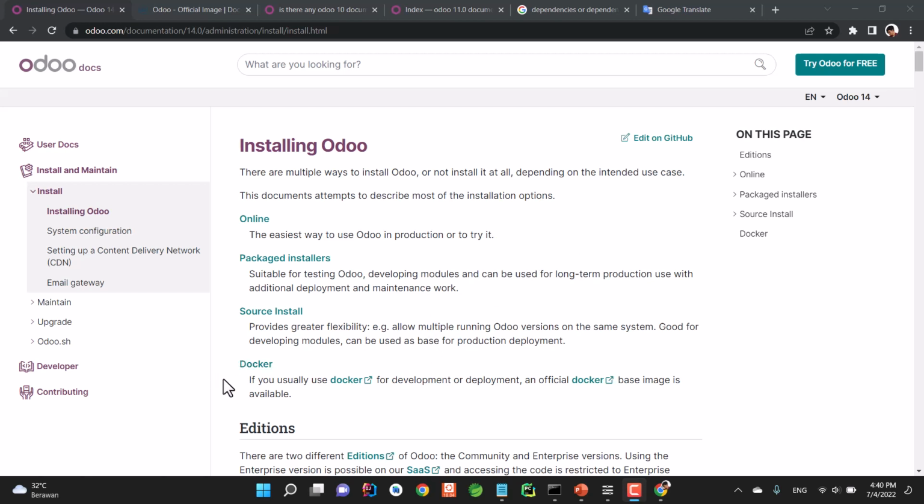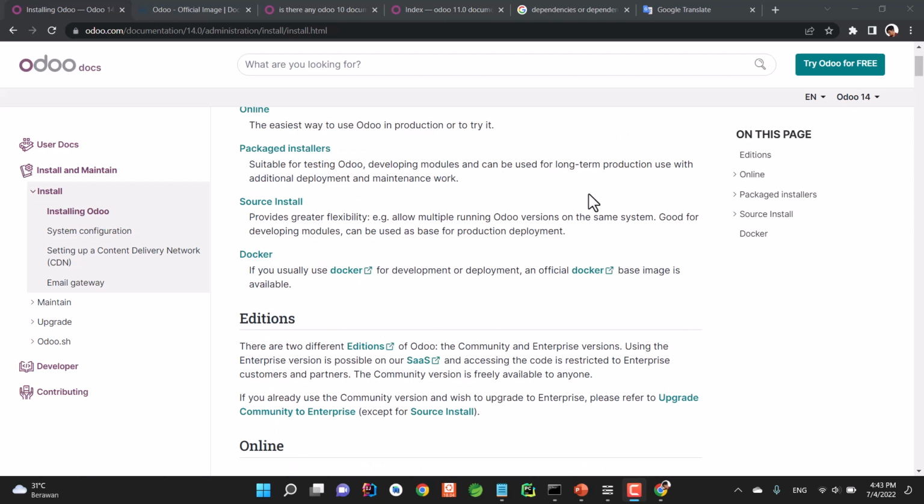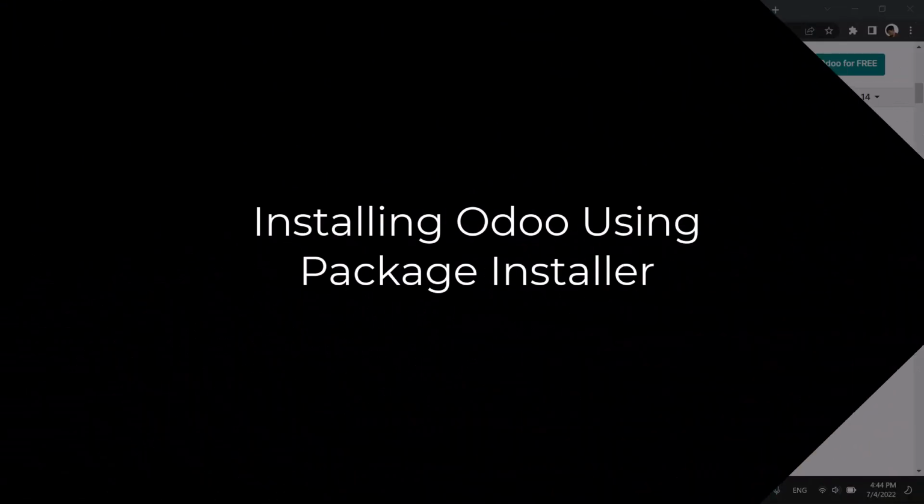As for the Docker method, I'm sorry, I'm not going to be explaining this because it's going to be so lengthy. We would be wasting so much time without talking about anything related to Odoo. So I leave this to you if you want to learn it yourself. Okay, without further ado, let's get started.